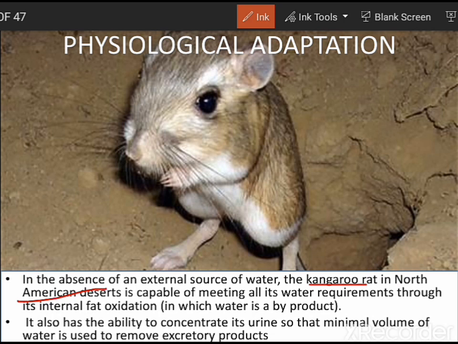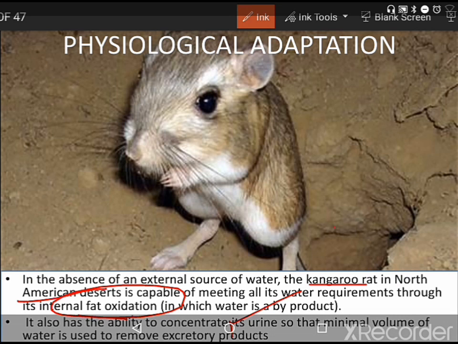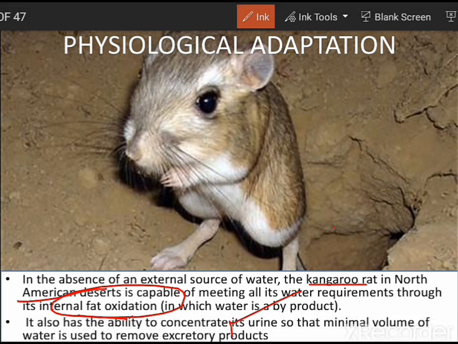Now, how did they become adapted to water scarcity? They became adapted by internal fat oxidation. Whenever fat is oxidized, when it undergoes beta oxidation, it releases a little bit of water as a byproduct, and this water is known as metabolic water. This metabolic water is used for carrying out the various metabolic activities. Similarly, their urine is extremely concentrated, and as a result the water loss can be reduced.